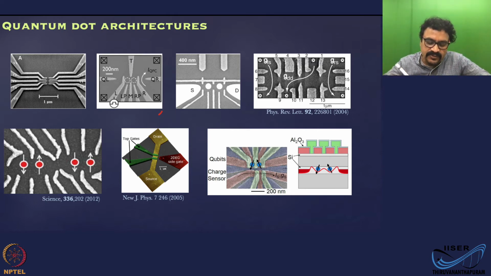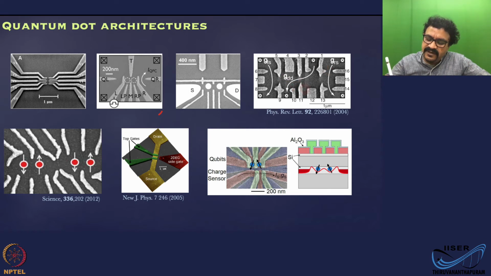Okay, so now you need a readout device integrated into the system, for example, a quantum point contact or a quantum dot, let's say a single electron transistor. If you look here, this is a lot more compact. You have source and drain and 2 quantum dots, and you have a readout device on the other side. Either this one or this one you can use to read out. This is a slightly different kind of design compared to this, but conceptually they are the same. You have 2 dots and you have 2 sensors.